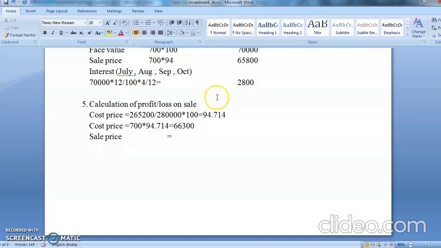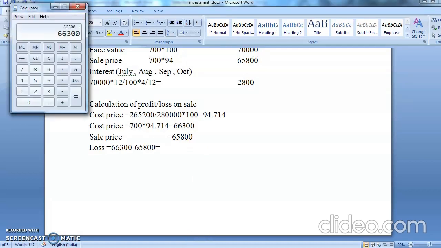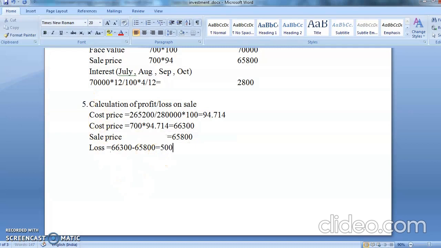Your sale price is equal to 65,800. Cost price is 66,300, that means you are having a loss. So loss is equal to 66,300 minus 65,800. So your loss is coming to 500 rupees.